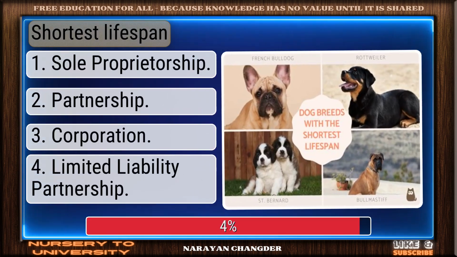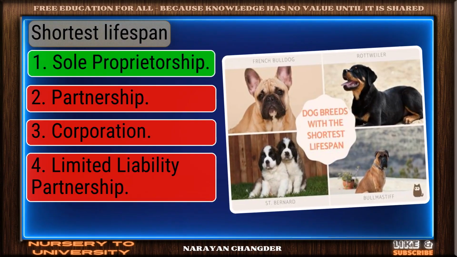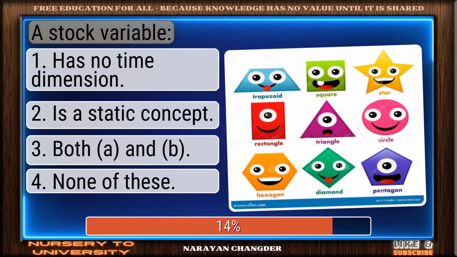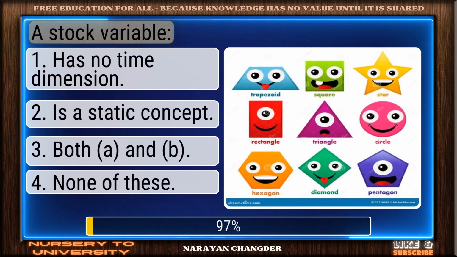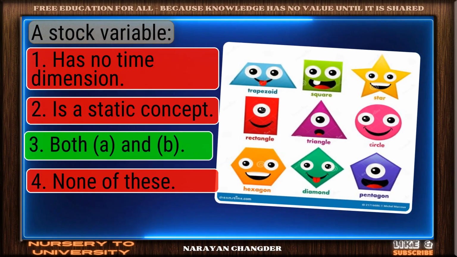Shortest lifespan. Well picked. Sole proprietorship is the correct answer. A stock variable. Great job. Both and is the accurate answer.